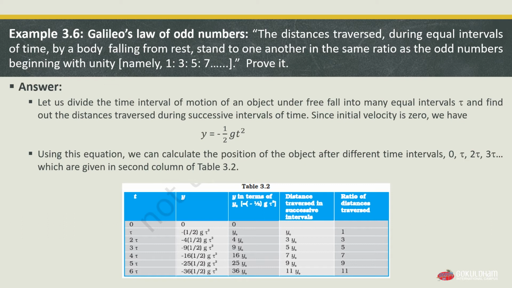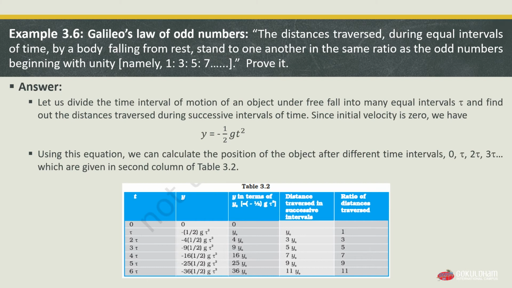Let us divide the time interval of motion of an object under free fall into many equal intervals, say t, and find out the distance traversed during the successive intervals of time. Since initial velocity is 0, we have y is equal to minus 1 by 2 g t square. Using this equation, we can calculate the position of the object after different time intervals, say 0, t, 2t, 3t and up to infinity, which are given in the second column of table 3.2.